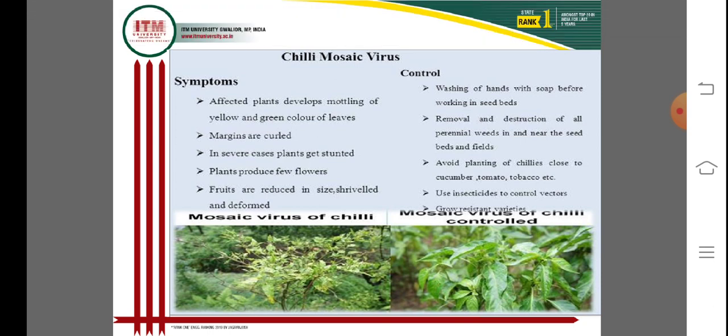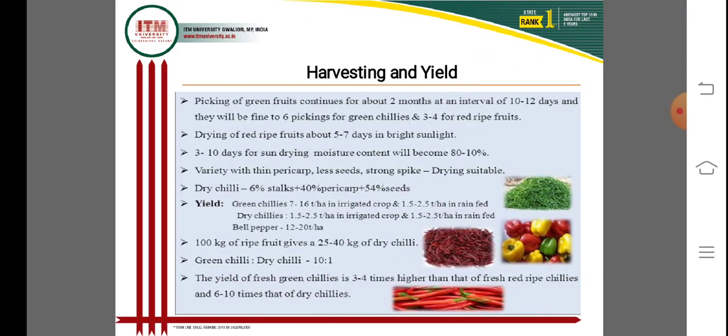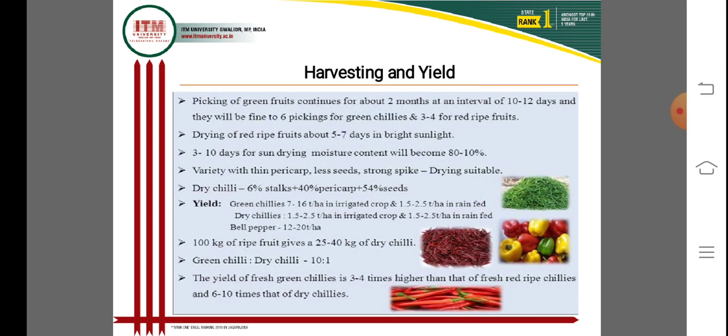Avoid planting chili close to cucumber, tomato and tobacco, as it affects different crops also. Use insecticide to control the vector, and thereby the disease. The chili mosaic virus is important for the growth, harvesting and yield of chili.